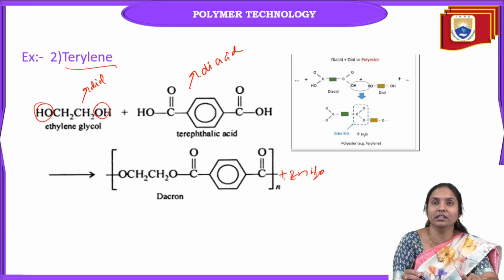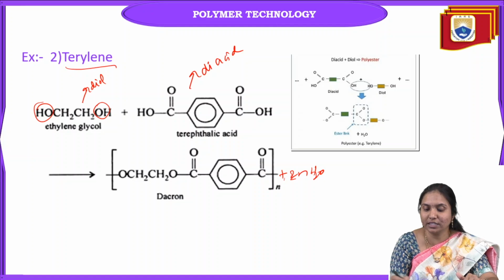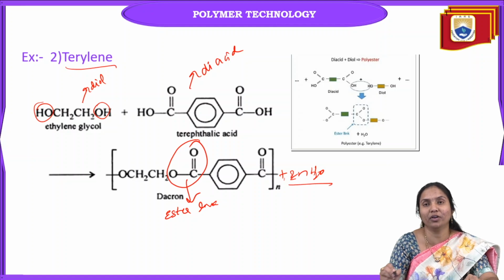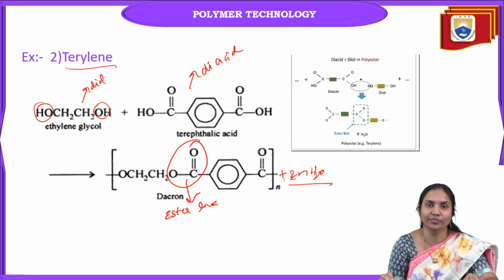So in terylene, terephthalic acid has the diacid functional group and ethylene glycol has the diol functional group. These two undergo condensation polymerization. In this case, it forms an ester link, and the eliminated byproduct is a water molecule. So this is the mechanism of terylene in condensation polymerization.